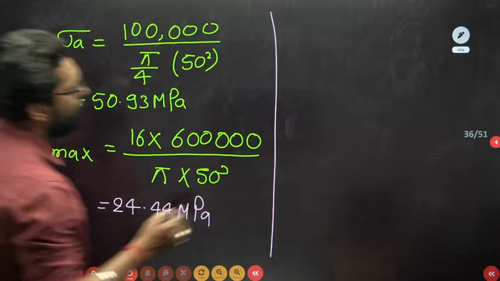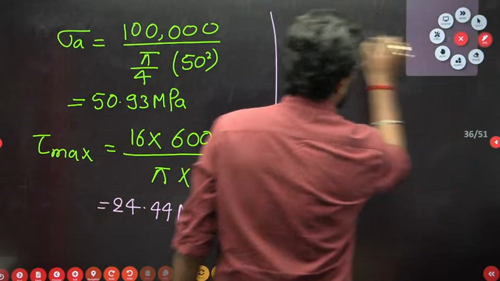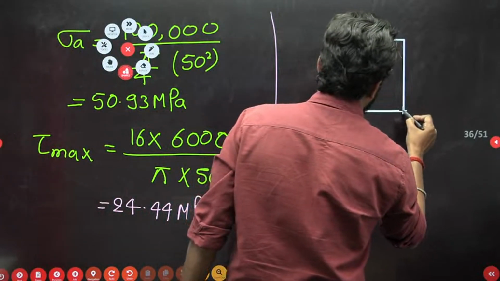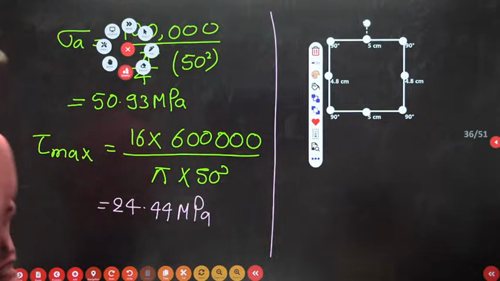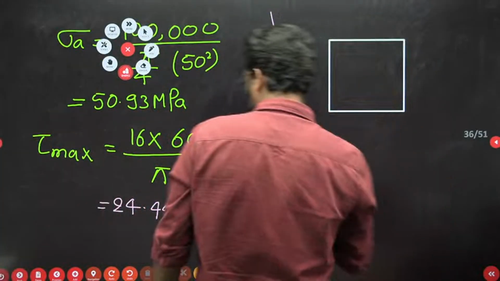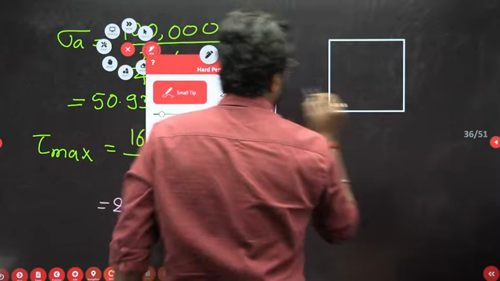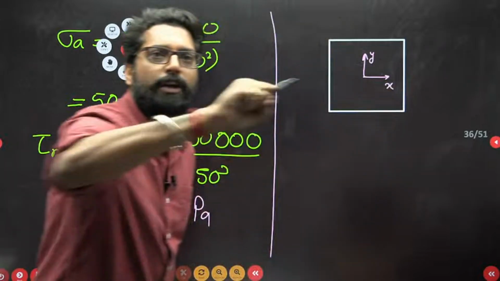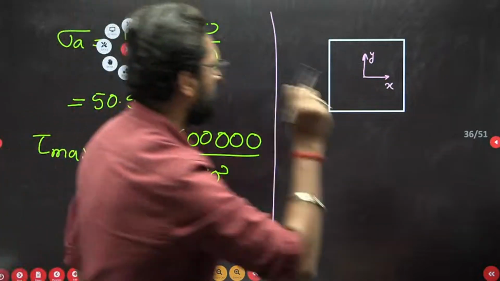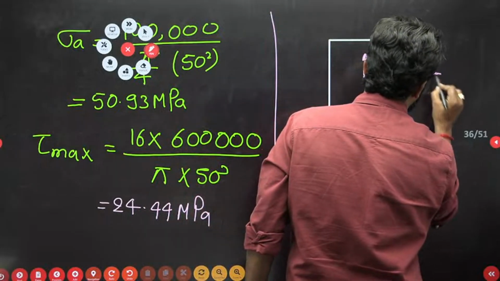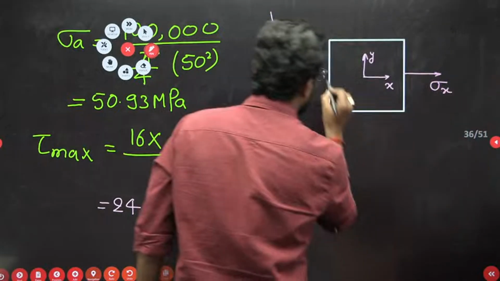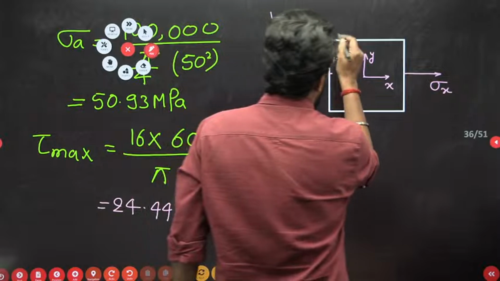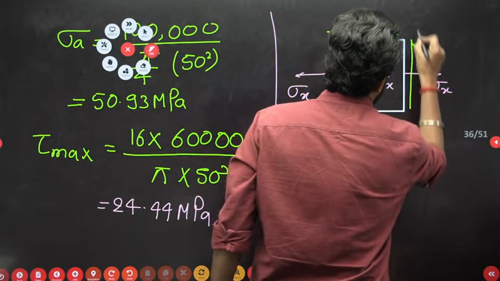So if you select this element, let's suppose this is your x direction and this is your y direction. There is uniaxial loading, that means the load is applied along the x axis. So here it is sigma x. This is your state of stress, and here it is tau xy. That's it.